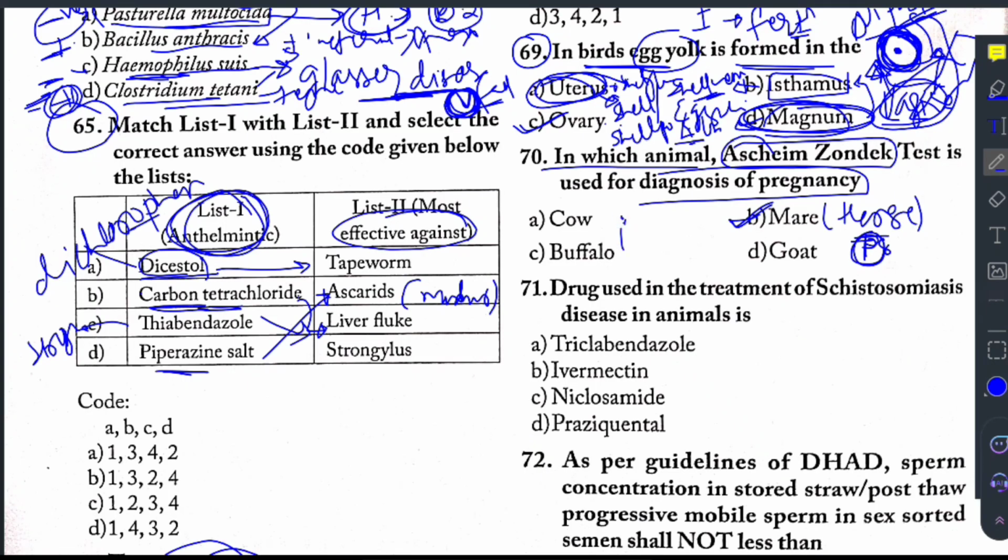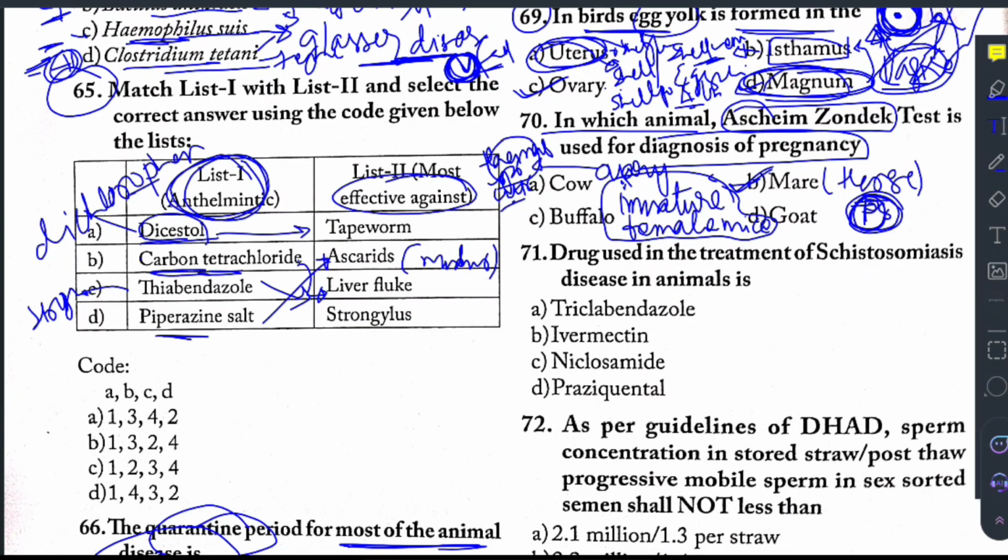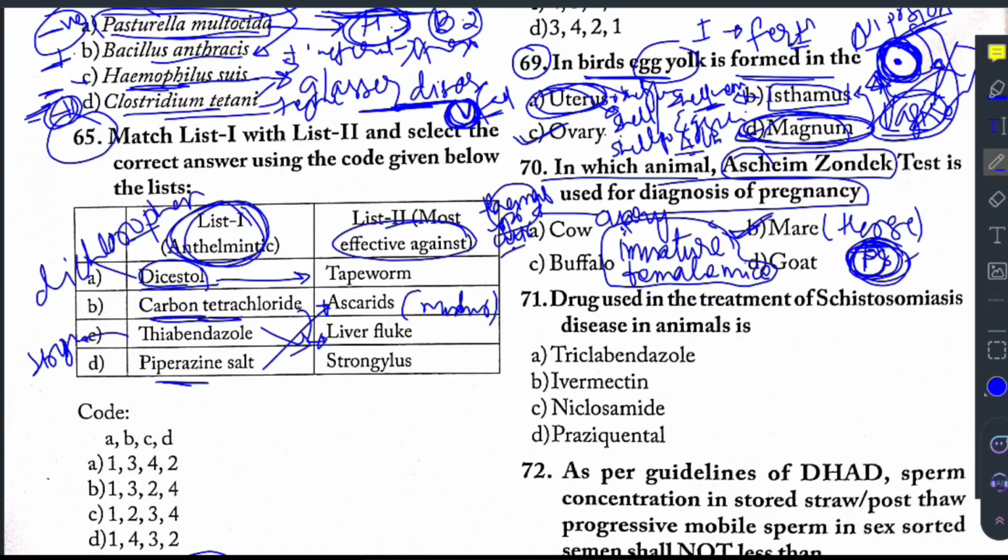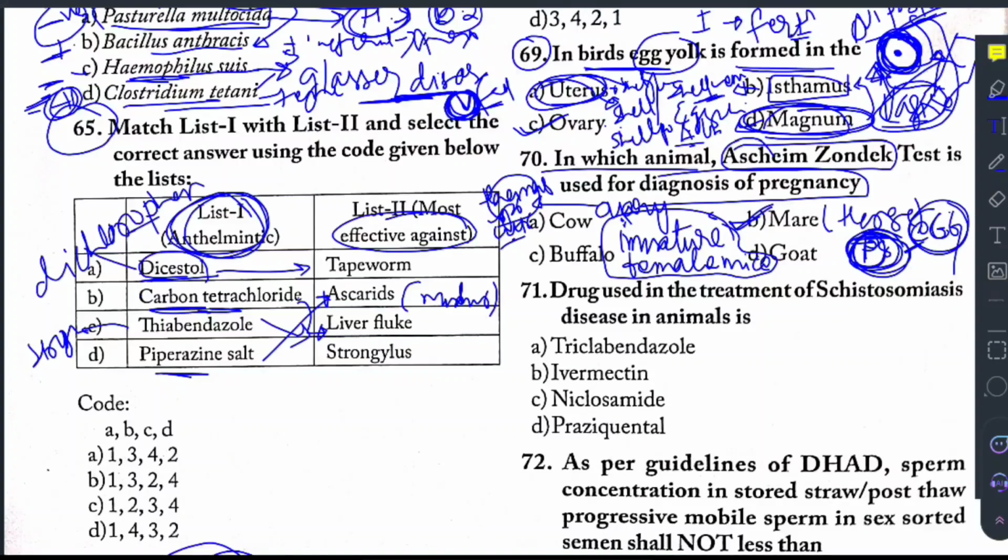female mice. This is very important; this question has been asked. Once this serum of the pregnant mare is injected into the immature female mice, it will lead to changes in the ovary of the mice. The ovary will become hemorrhagic, these are called hemorrhagic corpora, and also the uterus will swell. These changes are because the serum of the pregnant mare contains a hormone called eCG, that is equine chorionic gonadotropin, which is secreted by endometrial cups.